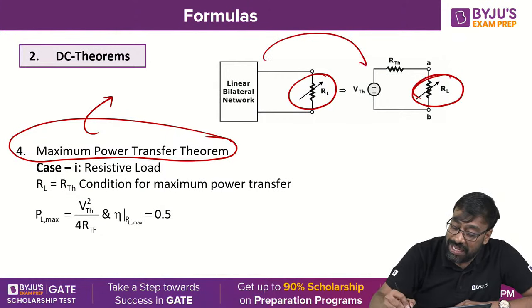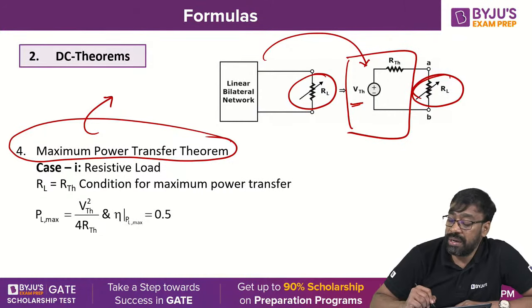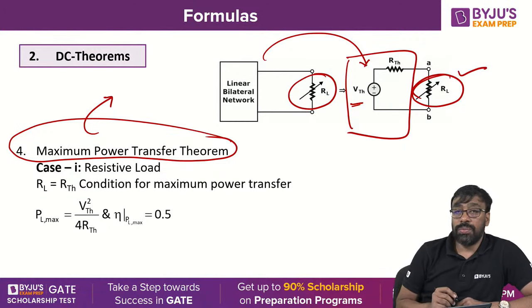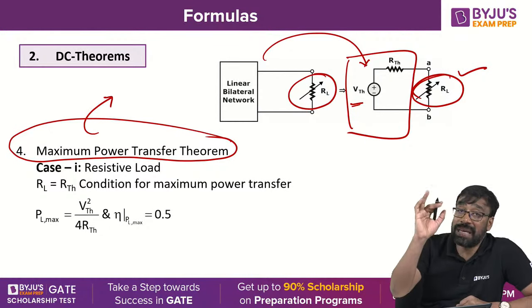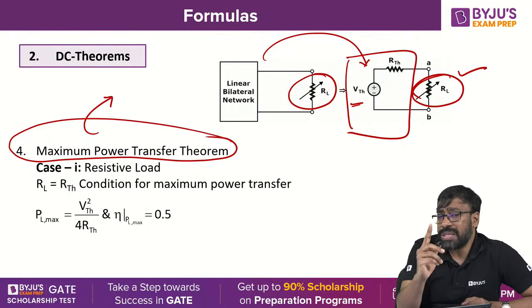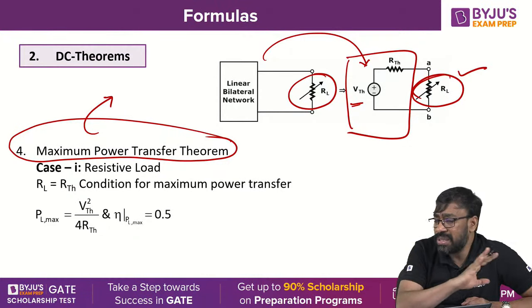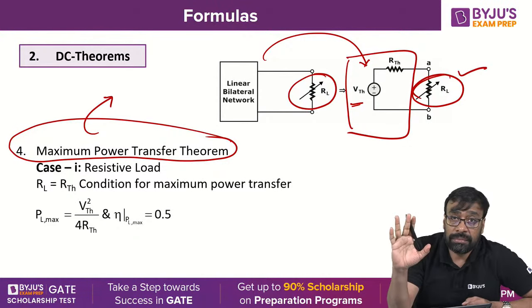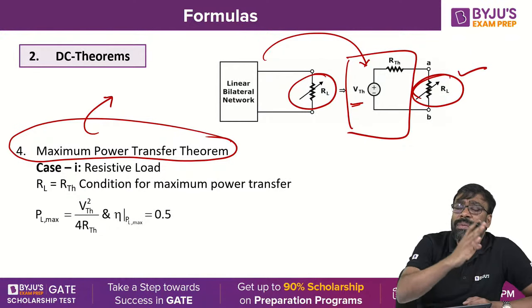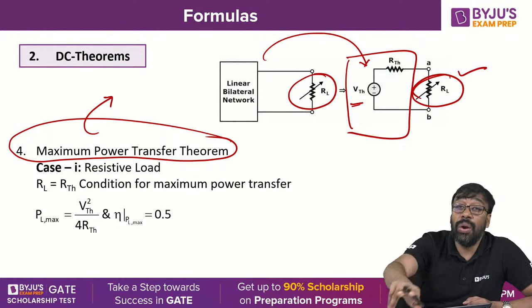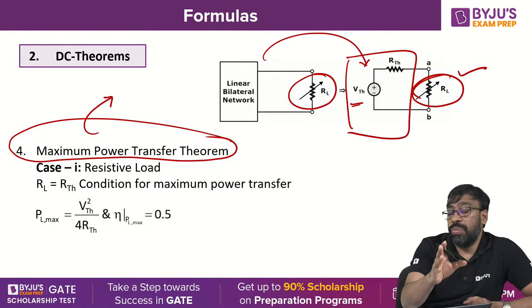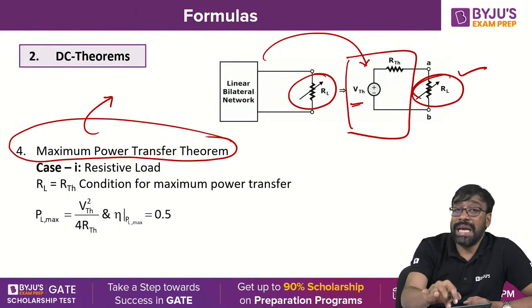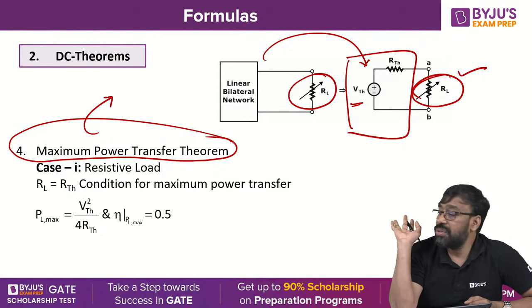Any linear bilateral network can be replaced by a single equivalent practical voltage source according to Thevenin's theorem. From this, you can derive an expression for RL for which it receives the maximum power, the condition for maximum power. The first point to be remembered is that the load must be variable. You want to supply maximum power to the load by varying the load. Then only is it a maximum power transfer theorem. Otherwise, it is not.